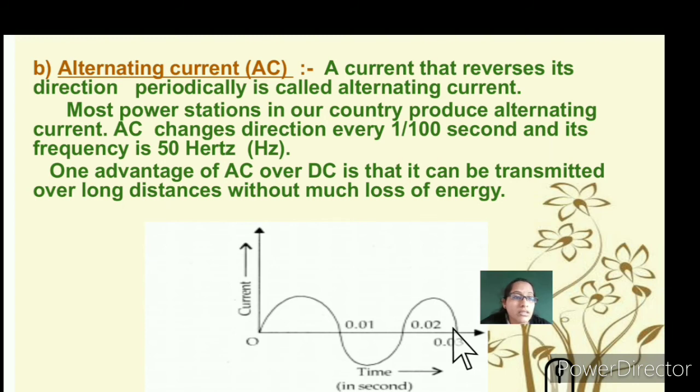You can see that electric power stations use transmitters for carrying the current, and almost all across the world the current gets carried from one household to another, and also for industrial uses and other purposes. This alternating current can be transmitted over long distances without much loss of energy.